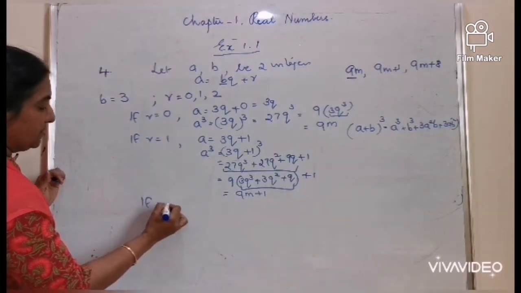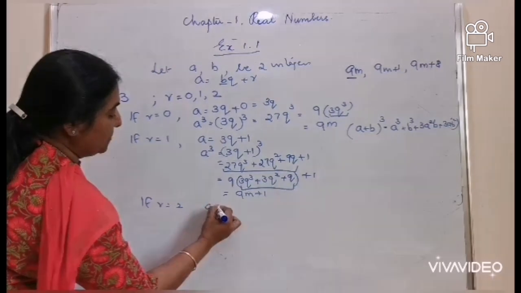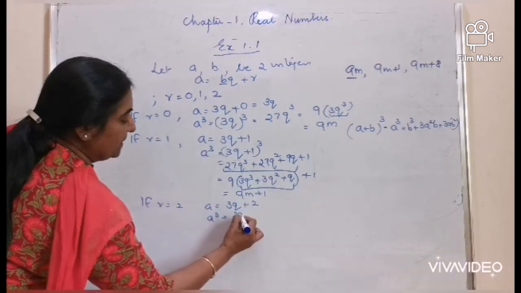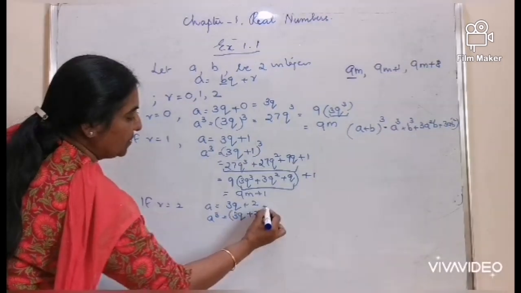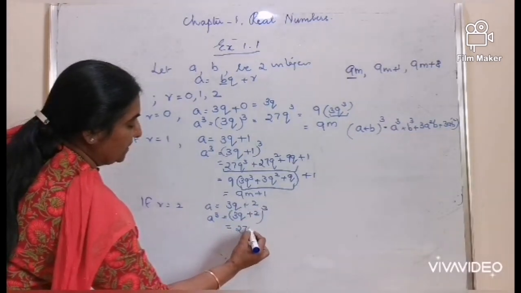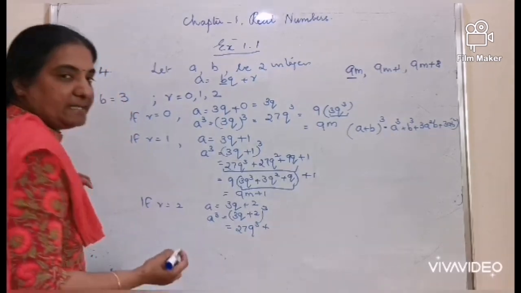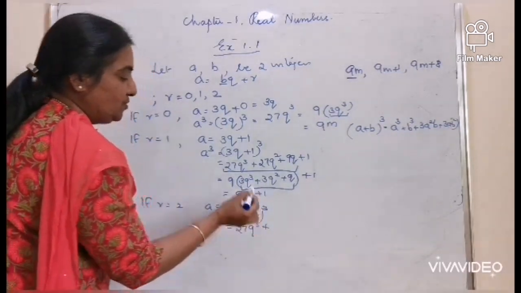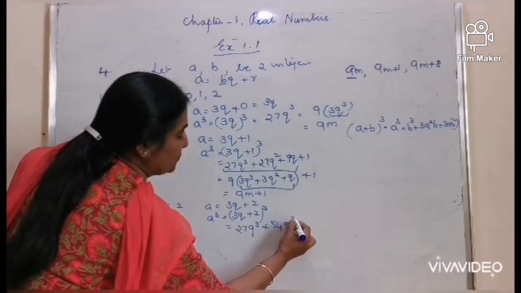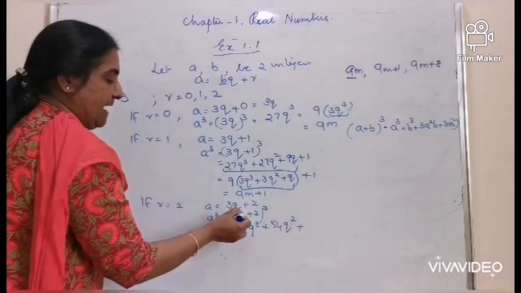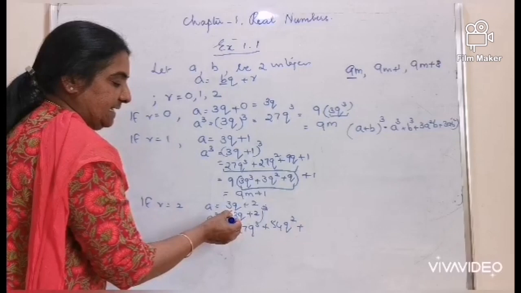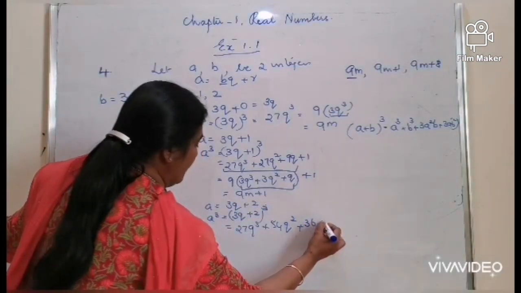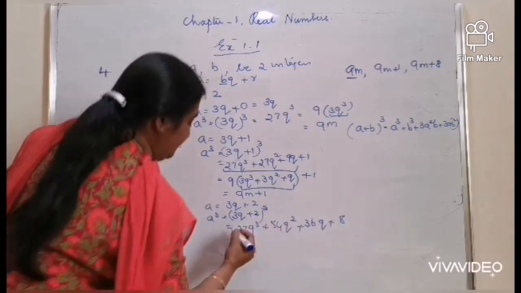If r is equal to 2, a is equal to 3q plus 2, a cubed is equal to 3q plus 2 the whole cubed, which is equal to 27q cube plus 3 into 3 square is 9, 27 into 2, 54q square plus 3ab square. 3 3s are 9, 9 4s are 36q plus 8.